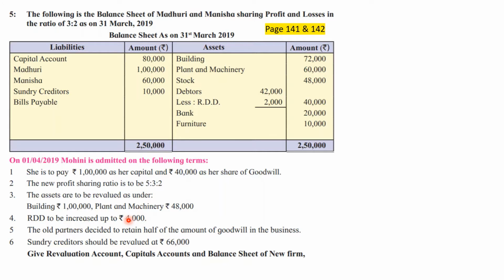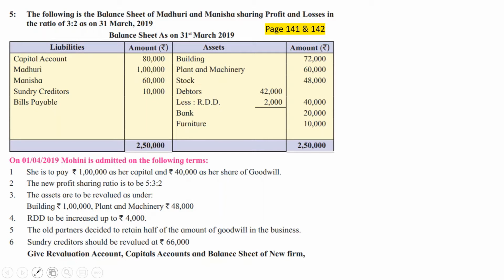Sundry creditors should be revalued at rupees 66,000. Now this is the first problem in which there is an adjustment for even a liability side item also. What is the value of sundry creditors? Don't say 10,000. I had already told you that amount column by mistake has gone up by one line. So sundry creditors real amount is 60,000, which we want to be revalued at rupees 66,000. So creditors are getting increased. Liability increased, liability appreciated is a loss. So that loss is required to be considered.